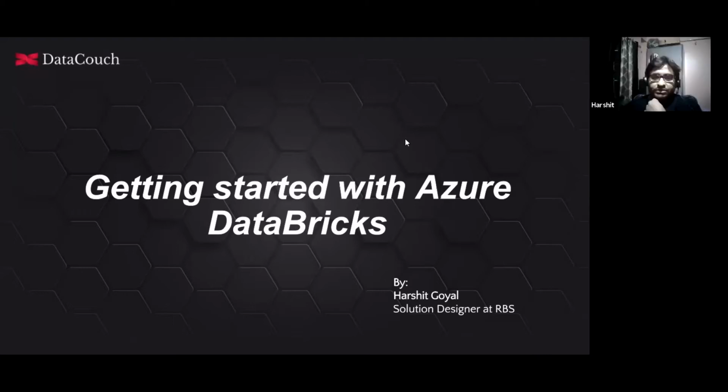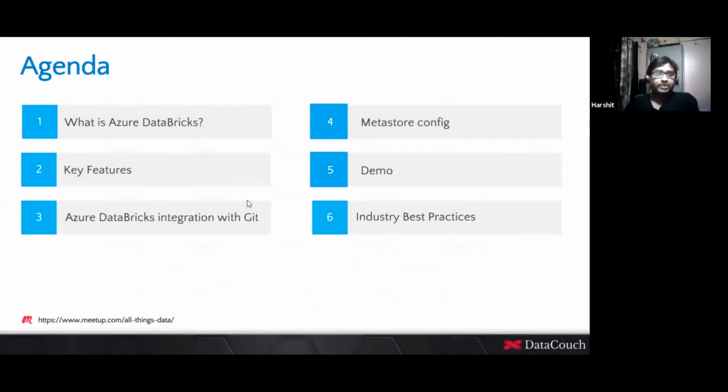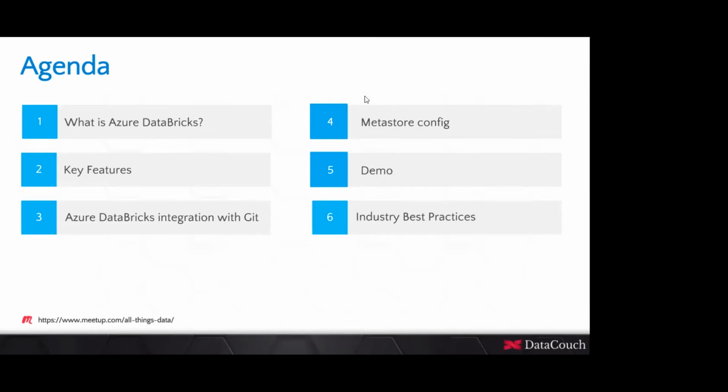Okay, let me start. So this is the agenda that we are going to cover today. The agenda is what Databricks is, what all the key features we have, how to integrate Databricks with a Git repository, basically whatever SCM we have. We'll talk about a few. Then the Metastore configuration, a small Metastore configuration, and then there is a demo, and then we'll end it with the industry best practices.